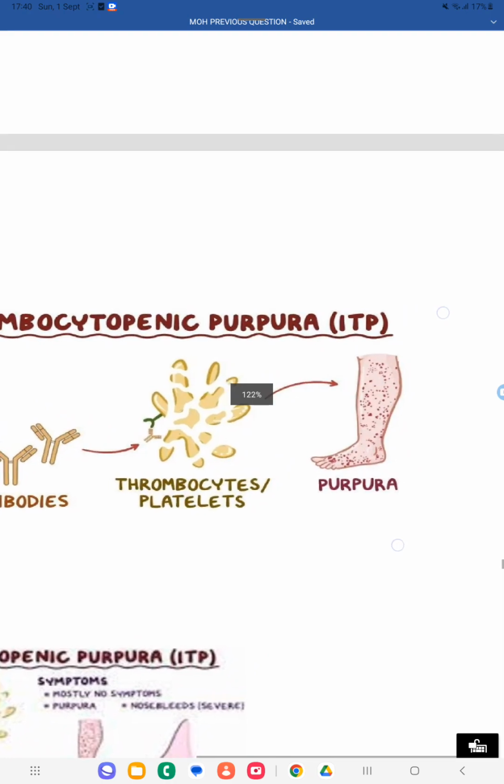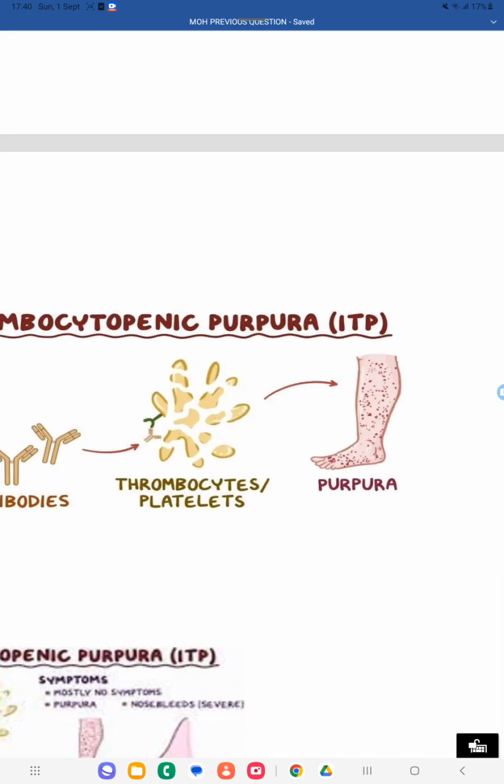If this red spot is between 4 to 10 mm in size, then that condition is called purpura. The bleeding is happening, and you get a skin lesion, a red colored spot. If its size is between 4 to 10 mm, that skin lesion is called purpura.